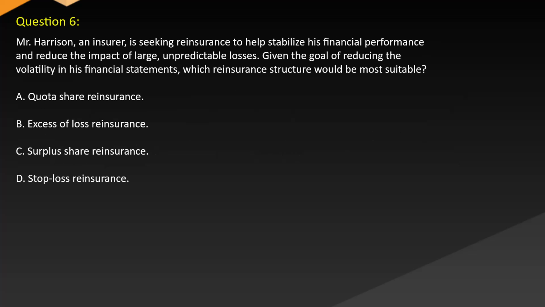Question 6. Mr. Harrison, an insurer, is seeking reinsurance to help stabilize his financial performance and reduce the impact of large, unpredictable losses. Given the goal of reducing the volatility in his financial statements, which reinsurance structure would be most suitable? A. Quota share reinsurance. B. Excessive loss reinsurance. C. Surplus share reinsurance. D. Stop loss reinsurance.